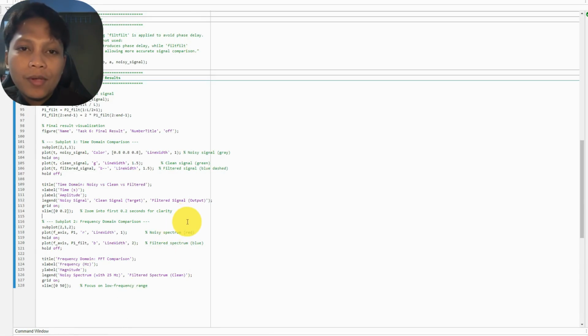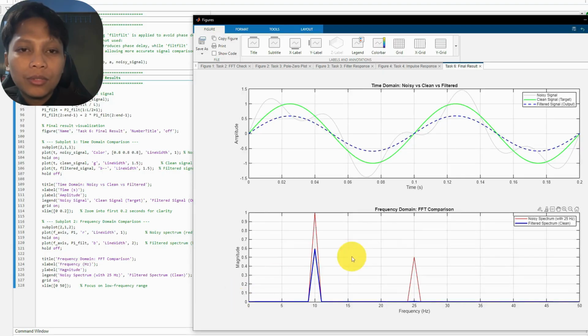In the frequency domain FFT comparison, the noisy spectrum contains a strong component at 25 Hz. After filtering, this 25 Hz noise component is greatly reduced, while the 10 Hz desired component remains. This confirms that the filter performs selective frequency attenuation as intended. The frequency domain result validates the filter design and confirms the improvement more clearly than the time domain observation alone.